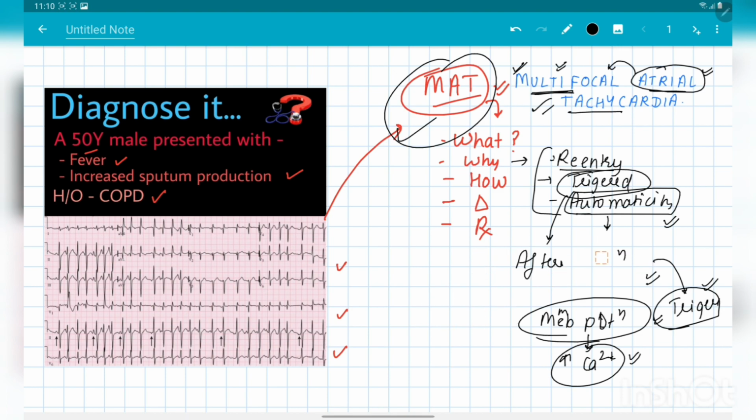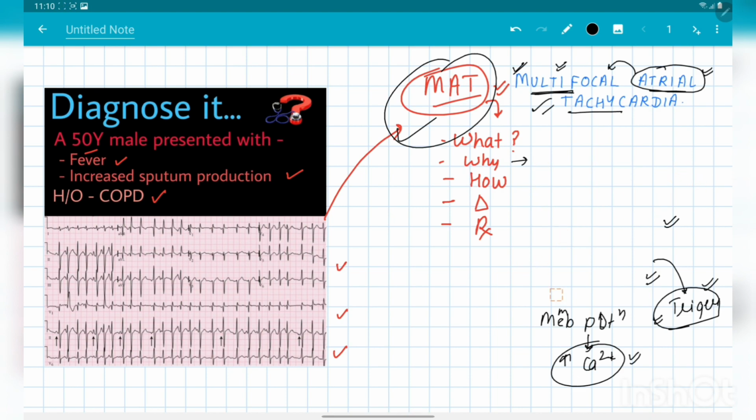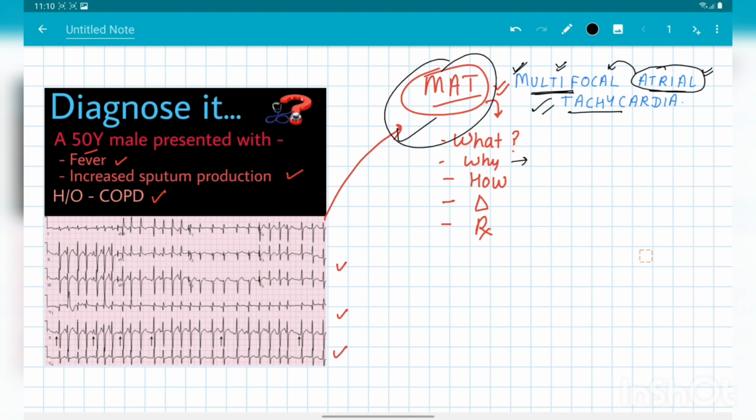Now till now we have discussed our what and why. Now let's come to how the patient of multifocal atrial tachycardia presents. Basically, multifocal atrial tachycardia is itself asymptomatic, and there is no symptom by which it presents. But the patient presents with the symptoms due to the etiologies of multifocal atrial tachycardia, like we have discussed the pulmonary causes, the cardiac causes and some electrolyte abnormalities.